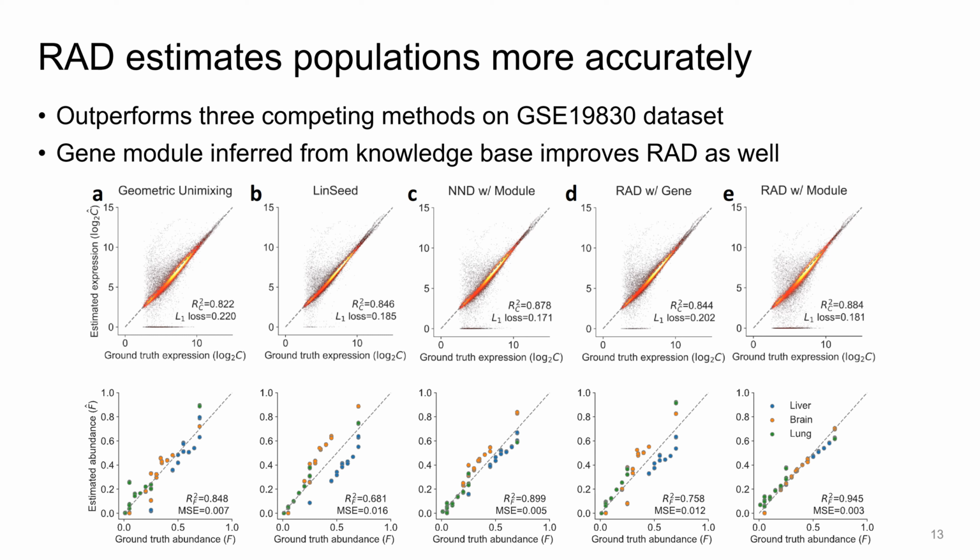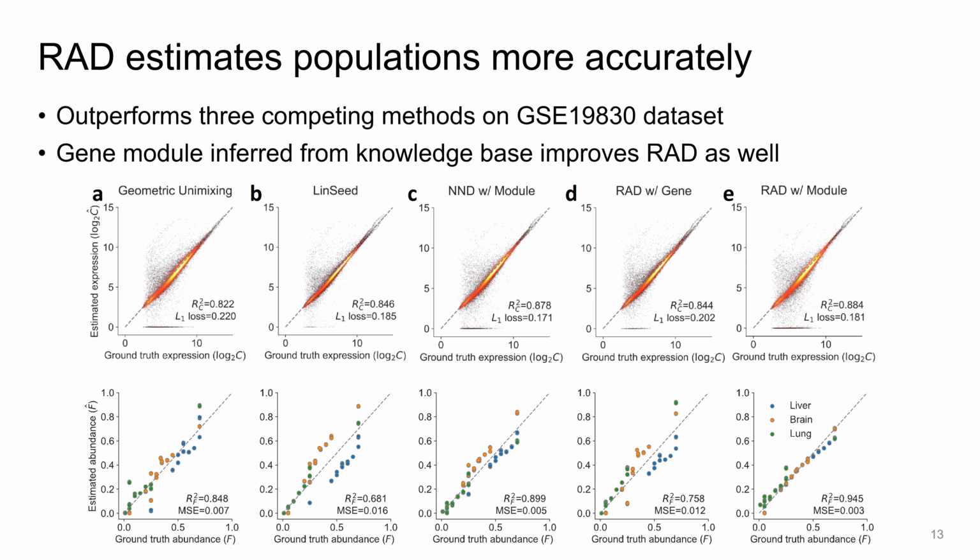Here we compare the RAD method with a few other competing algorithms, including geometric unmixing, Linseed, and NND. All of them aim to resolve the complete deconvolution problem. We use the correlation as well as L1 loss and MSE as accuracy metrics of estimation. We can find that the RAD algorithm, together with gene module compression, is able to outperform the other 3 methods